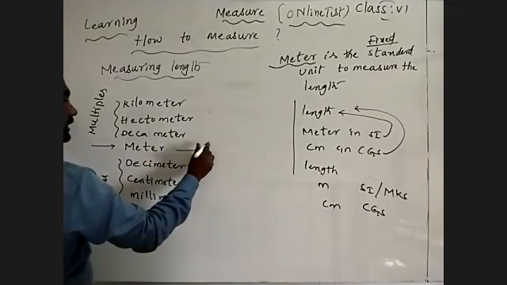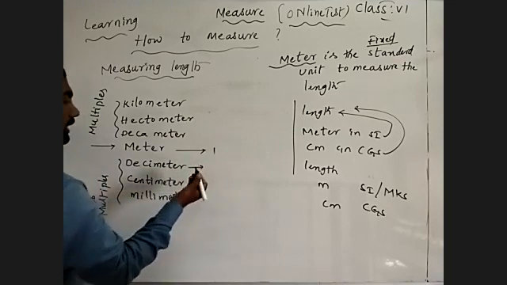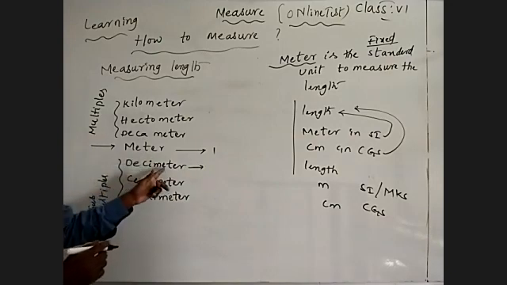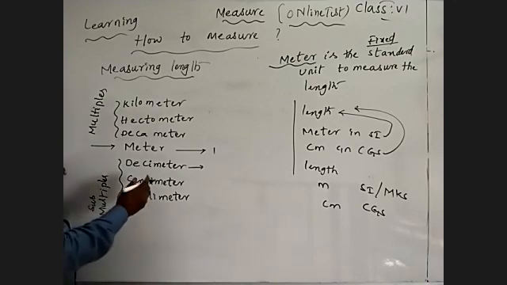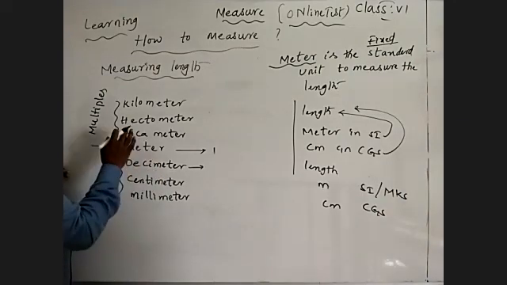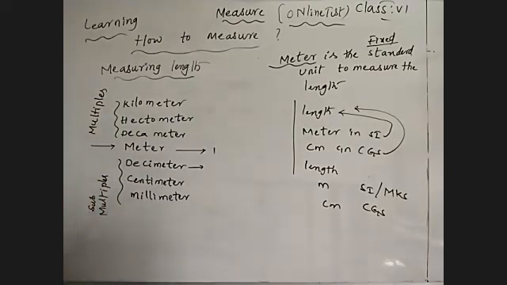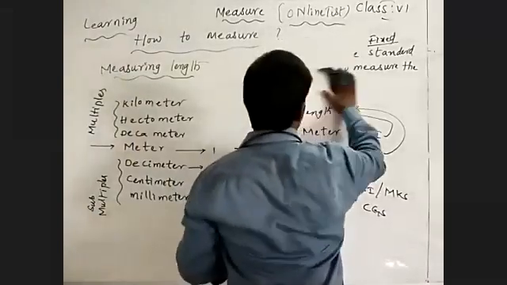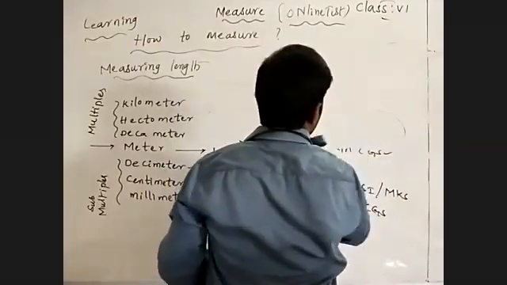So 1 meter is equal to 10 decimeters. 1 meter is equal to 100 centimeters. See how we are going to learn. Remember, then what is the meter? Then how to measure by comparing those units.